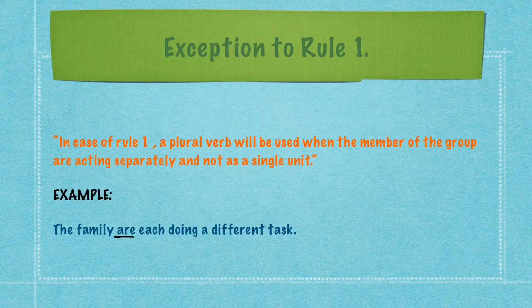Here the family is the collective noun and is being used as the group of members acting separately, are each doing a different task. That means all the family members are doing their different tasks respectively. That is why we are using the plural verb here, are. I hope this concept is clear of rule number 1.